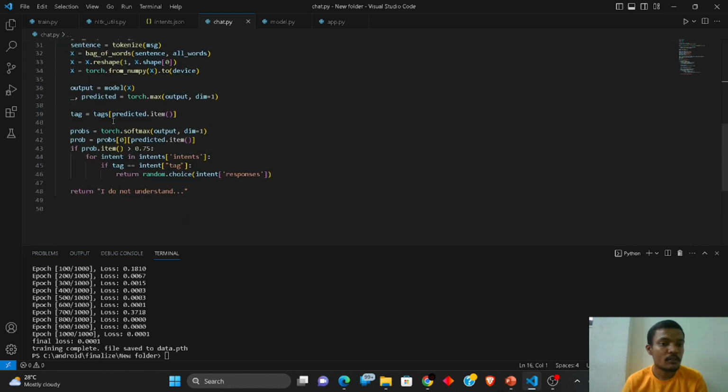And we have also given some loop over here, that if the probability of your answer or your question is greater than 0.75, then and only then this loop is going to work. And what this loop suggests is, if your probability is above this value, it is going to go into your JSON file, check in which tag your question comes, and according to that you are going to get the response.